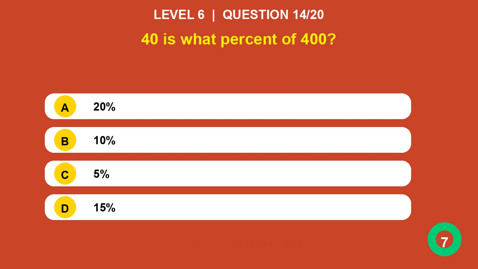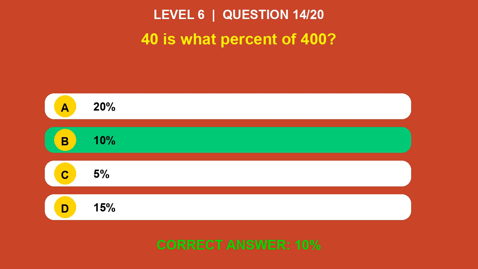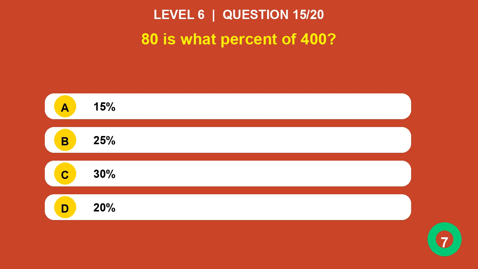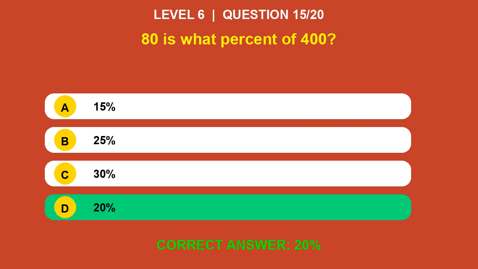40 is what percent of 400? Answer is 10%. 80 is what percent of 400? Answer is 20%.